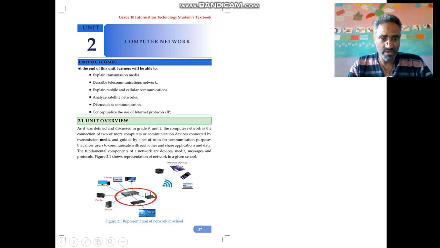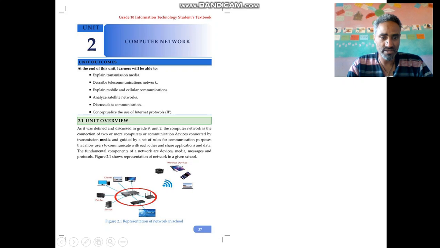Here we have the representation of a network in a school. There is a specific router. The router is connected with the switch, and the router gives the internet access to the switch. The switch lets the other systems use the network, which is a wide area network and the internet. They can get the internet indirectly from the router. In the case of Wi-Fi, you will get access directly from the router.